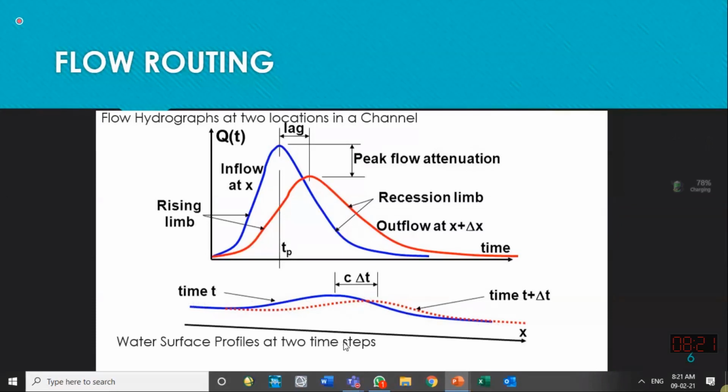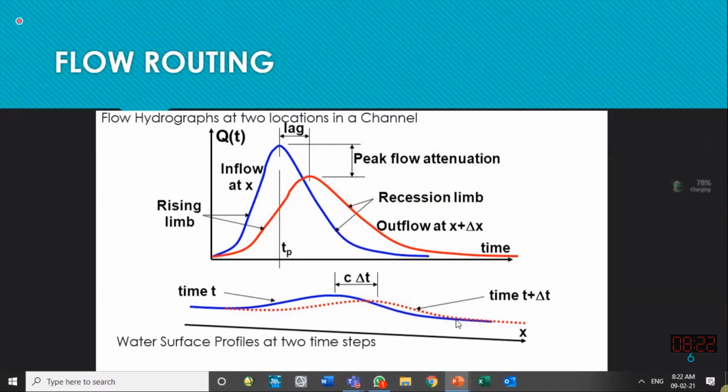If I make the water surface profile after some time, t plus delta t, then I will not get the same. In this profile, what I am seeing is a flood wave. I am seeing a higher elevation at one location and lower elevation on the downstream and upstream sides. So I will say that this flood wave has propagated down. It has moved down. And it will not have the same elevation. It will be attenuating also.